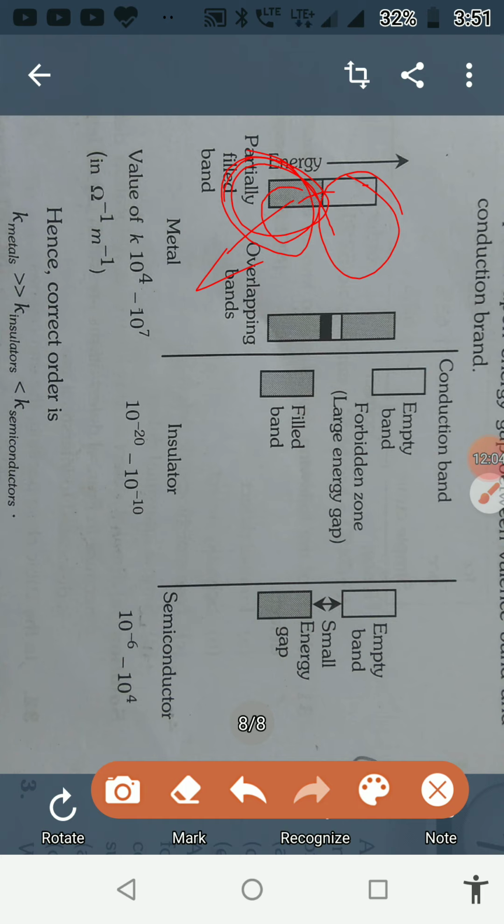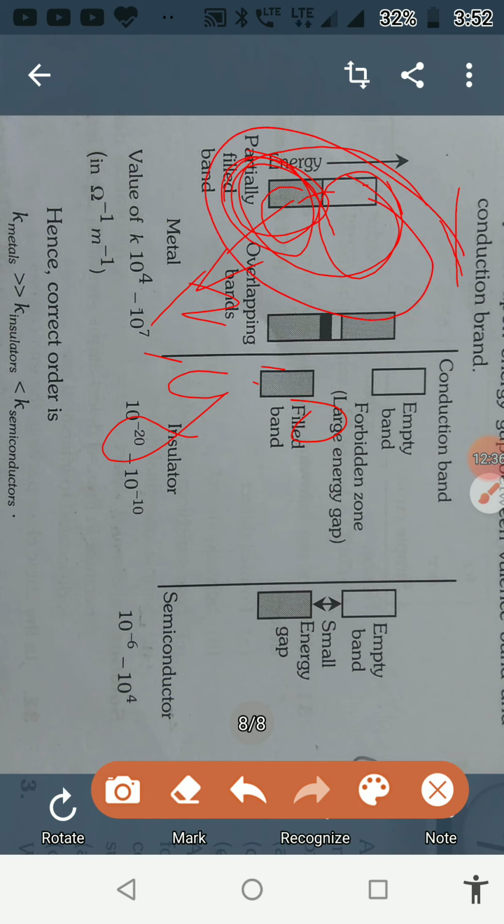Therefore, in the case of conductors, there is no energy gap between the conduction band and the valence band. Therefore, here Eg is equal to 0 in the case of conductors. So what happens is that they easily conduct electricity without increasing the temperature, without adding any impurities or making any changes. It conducts electricity because there is no gap between the conduction band and the valence band.